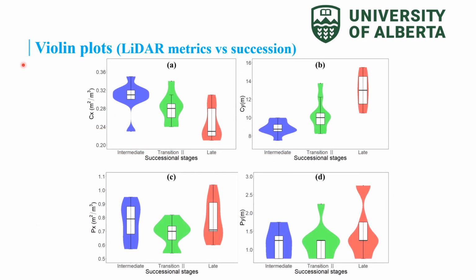I also generated volume plots between metrics and the succession. So in this case, Cx is the leaf area density, and Cy is the canopy height. First of all, we can see there is a decreasing trend in Cx with succession. The reason is the intermediate stage is seriously infested by lianas, so we will overestimate the leaf area density in the intermediate stage. In contrast, there's an increasing trend in Cy with succession. That's easy to understand because trees are growing.